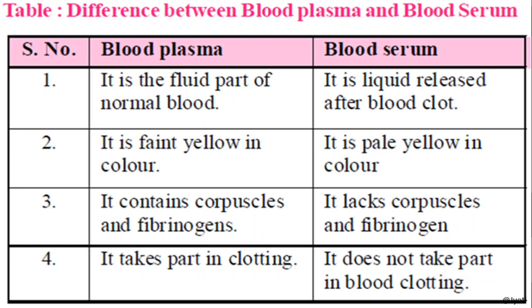And a very important function of blood plasma is that it takes part in clotting because it contains the clotting factors which help in clotting of the blood, and one such clotting factor is fibrinogen, whereas the blood serum does not contain any clotting factor, so it cannot help in clotting of the blood. So I think it is clear to you what is blood plasma and how it is different from the blood serum.